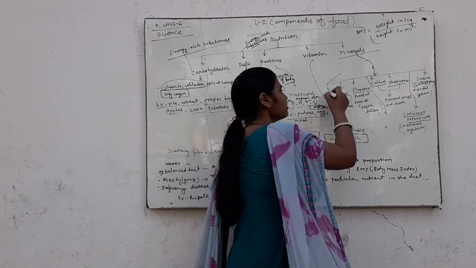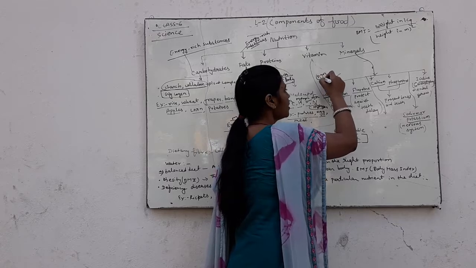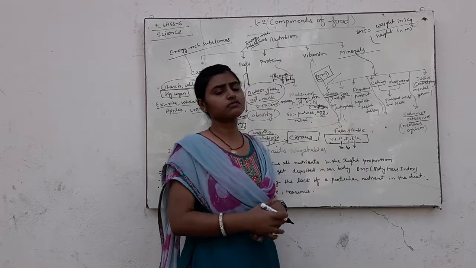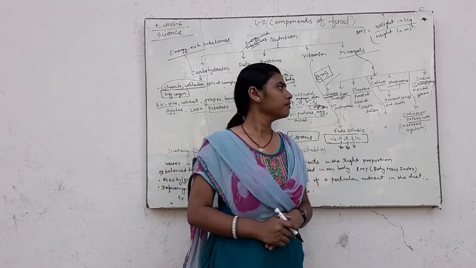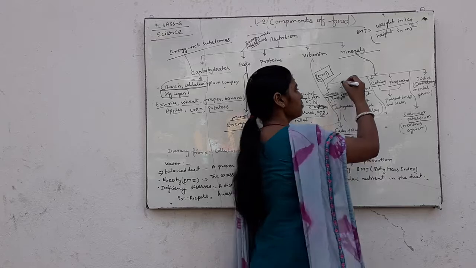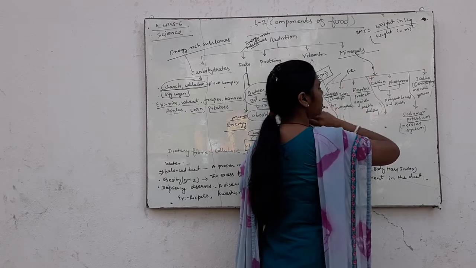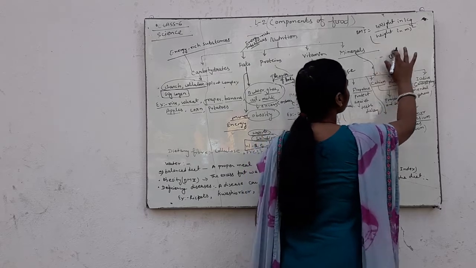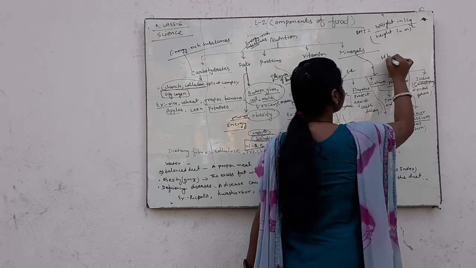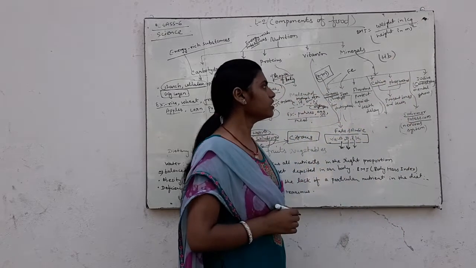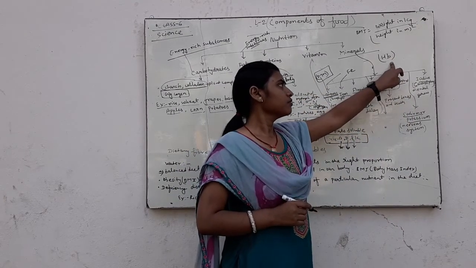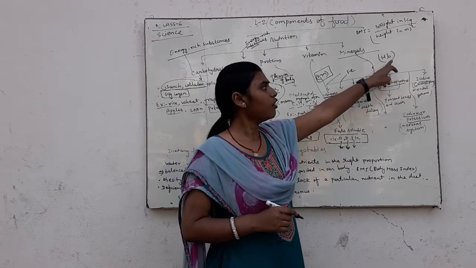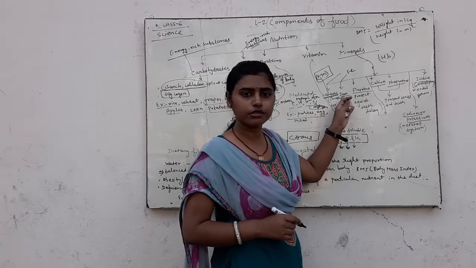Iron: iron is found in the blood in the form of hemoglobin, and its formula is Fe. Hemoglobin is denoted as Hb, and iron maintains the amount of hemoglobin in our body.